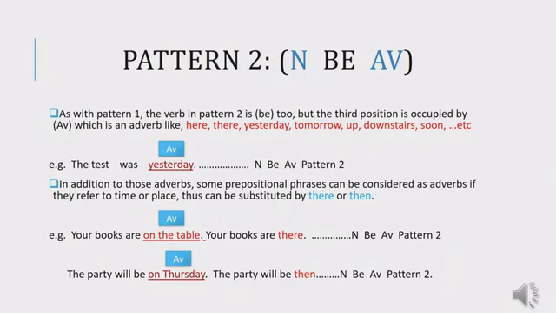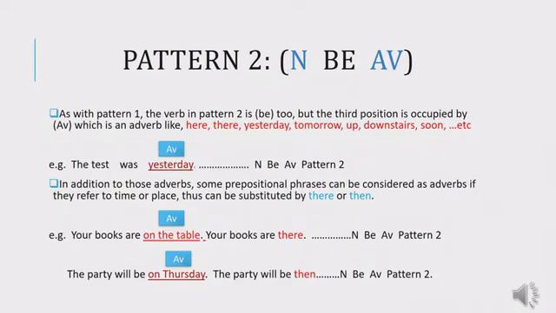So what is it? Is it an adjective? Is it an adverb? Is it a noun? In fact, it is an adverb because on the table refers to a place. And I can substitute on the table with there. Your books are there. So here, on the table is an adverb of place. And because we have N, be, adverbial, the pattern of this sentence is pattern number 2.